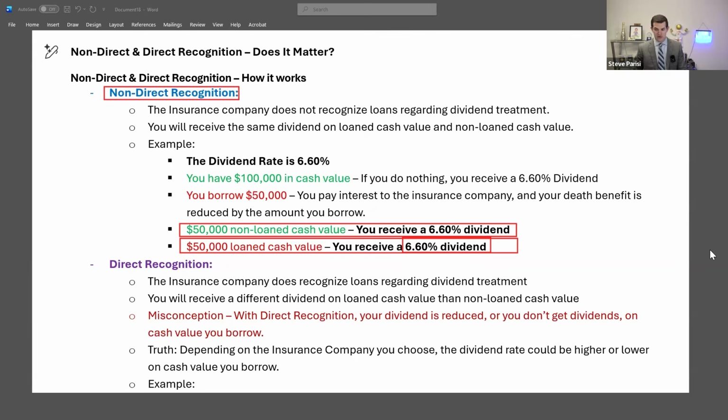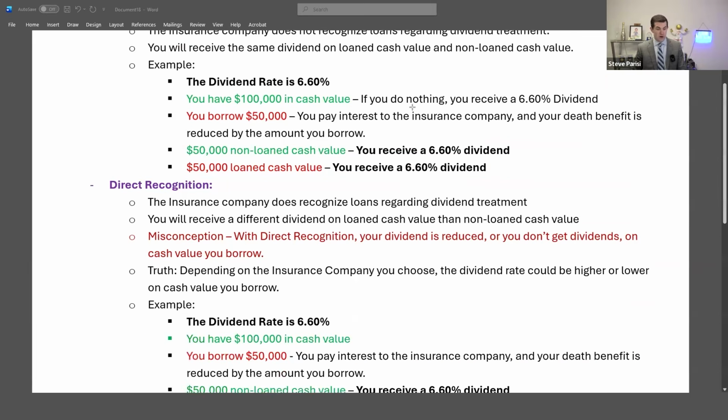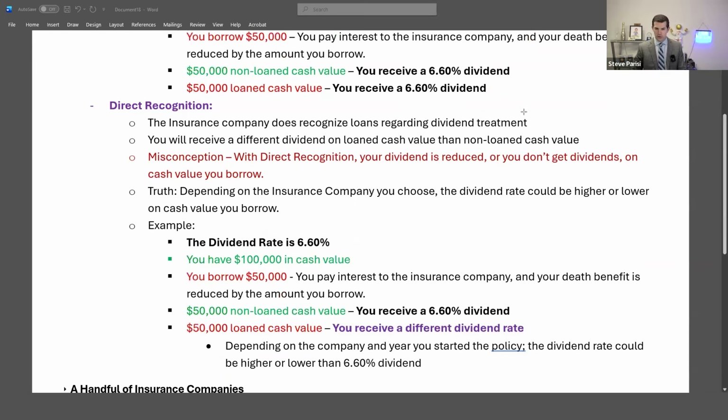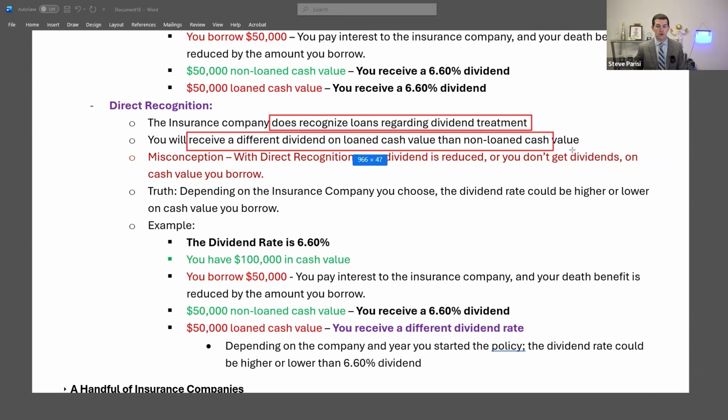Let's go over direct recognition. So with direct recognition, it's similar, but a little different. The insurance company does recognize the fact that you take out loans with respect to how they apply dividends to your policy. So what happens is when you take a loan against your policy, you still receive dividends on everything. However, you will receive a different dividend rate on loaned cash value compared to non-loaned cash value.